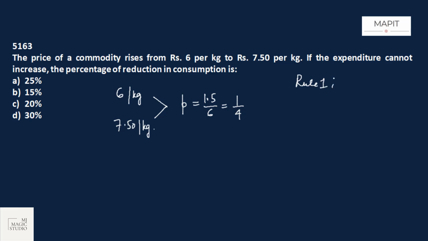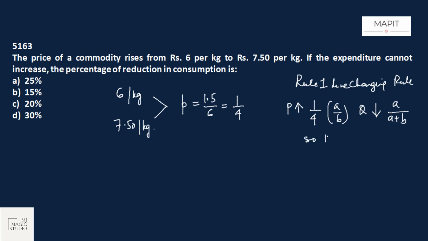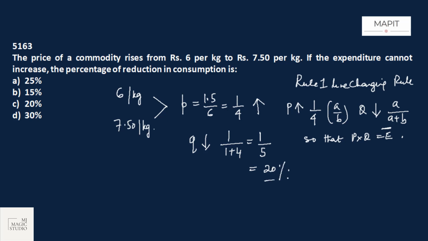And our rule 1, the line changing rule, says that if P increases by 1 by 4, or A by B, then Q should go down by A upon A plus B, so that P into Q, that is expenditure, remains unchanged. If P goes up by 1 by 4, Q should come down by 1 upon 1 plus 4, that is 1 by 5. And 1 by 5 is 20%.